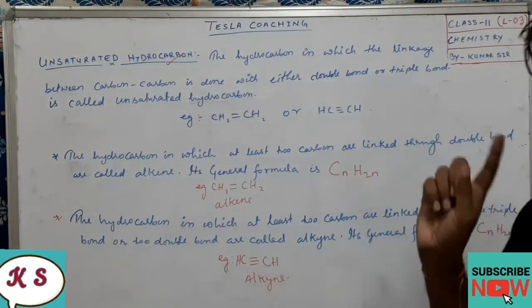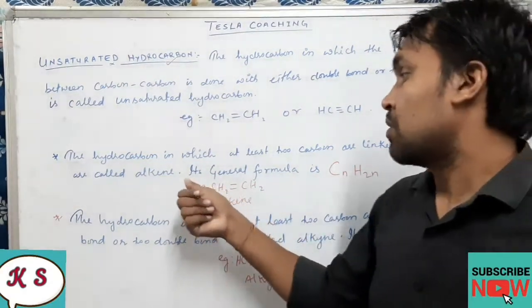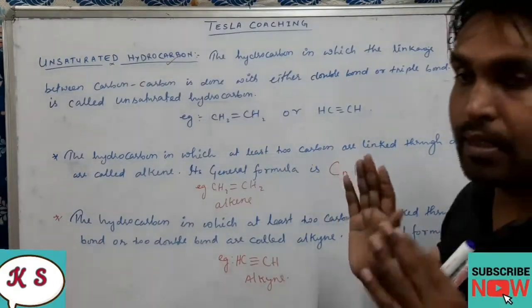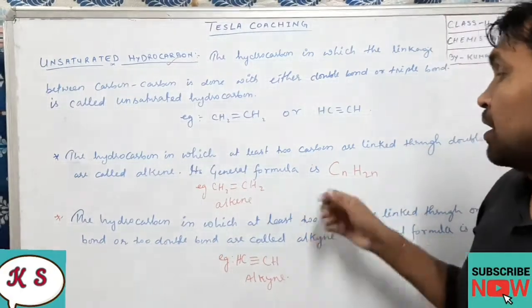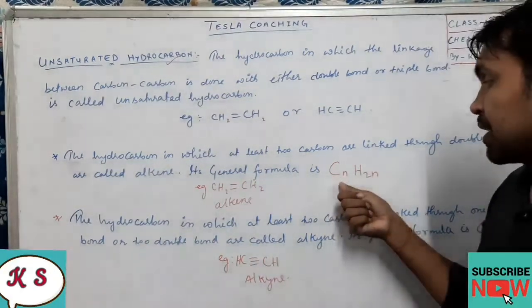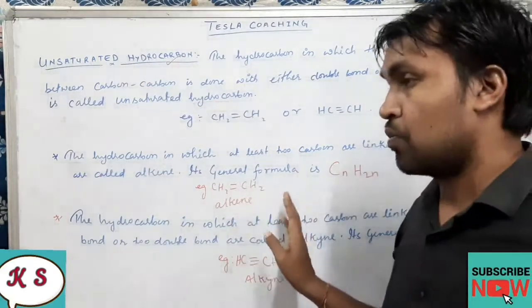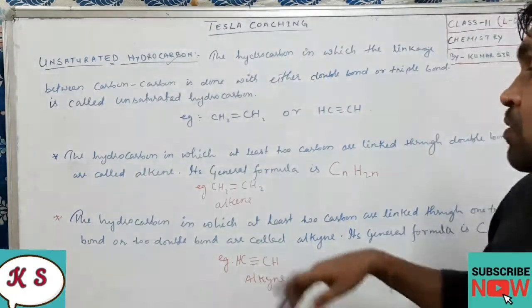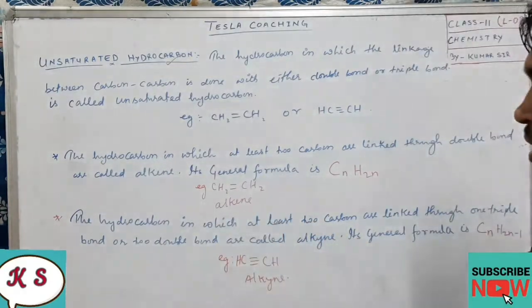Alkane I have already discussed with you in the last video lecture. This is alkene. The general formula of alkene is CnH2n. All this you have studied in class 10. It's just like a revision only. So the general formula is CnH2n, and the example is CH2=CH2. What it is called, what is the IUPAC name and all, we will be learning today. So this is nothing but alkene. Okay, got it, dear students?